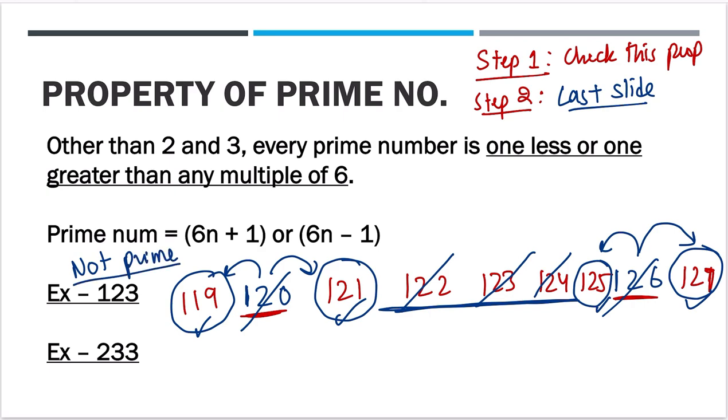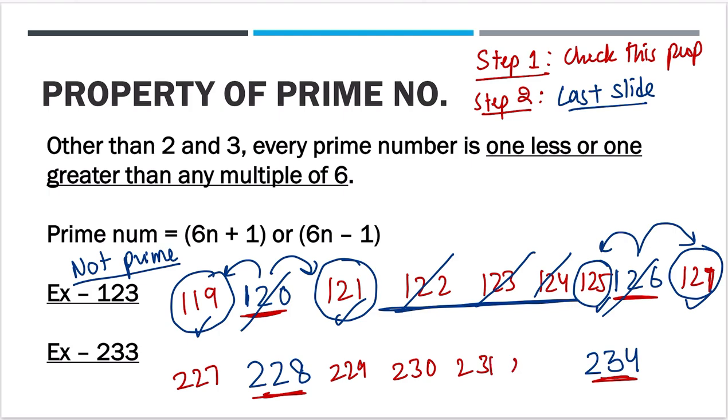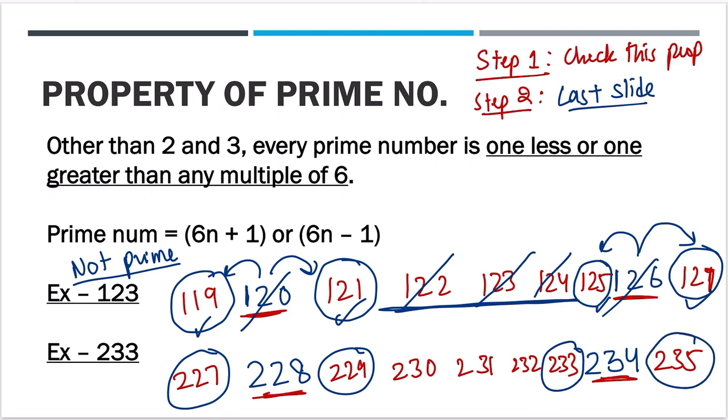Now checking for 233. I know 234 is a multiple of 6 and I know 228 is a multiple of 6, right? You write 227, 229, 230, 231, 232, 233, 234, 235, right? Now, I told you a prime number could be these or these, 233 or 235, but not these, right? But 233 is one of these numbers which could be prime.